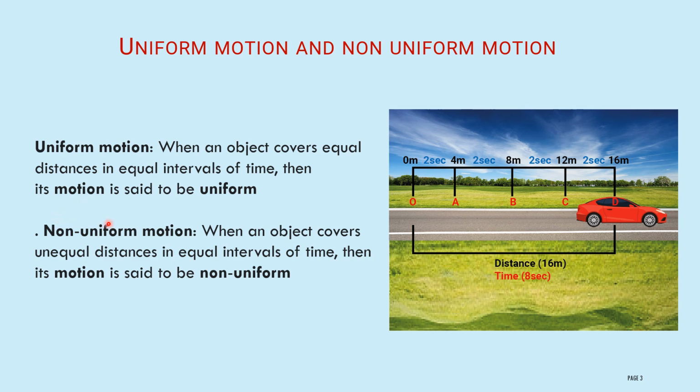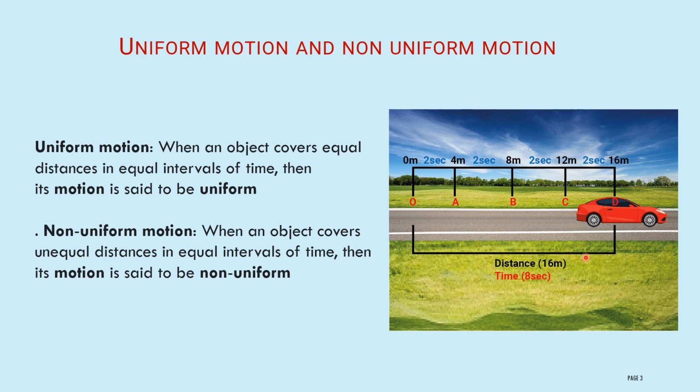The next one, non-uniform motion. When an object covers unequal distance in equal intervals of time, then its motion is said to be non-uniform. Here also the object is covering distance every 2 seconds. Assume in the first 2 seconds it covers 2 meters. Then in the next 2 seconds it covers 6 meters. Maybe in the next 2 seconds it covers 8 meters.